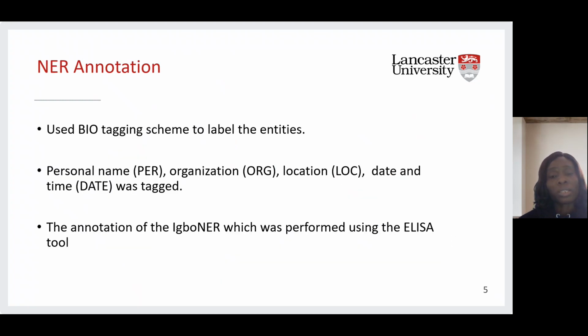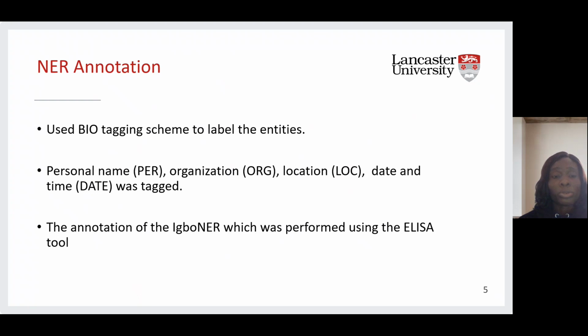We annotated the datasets using the BIO, beginning-inside-outside tagging scheme, to label the entities. The entities we annotated are the personal name, the organization, and the location. The date and time were tagged as date.